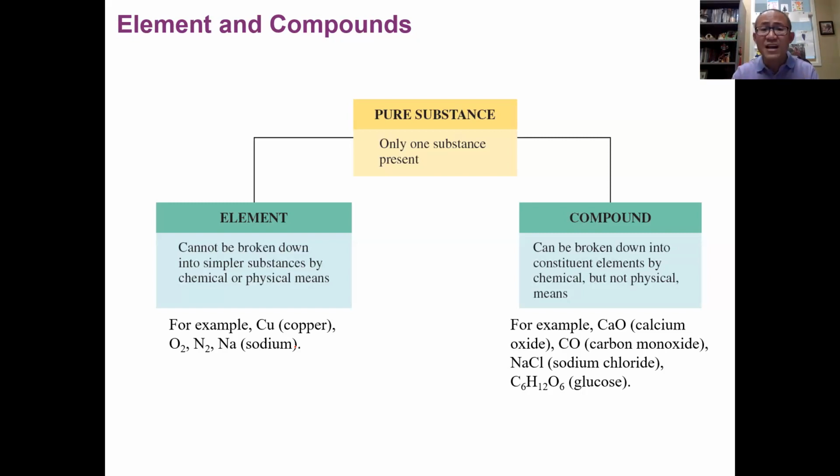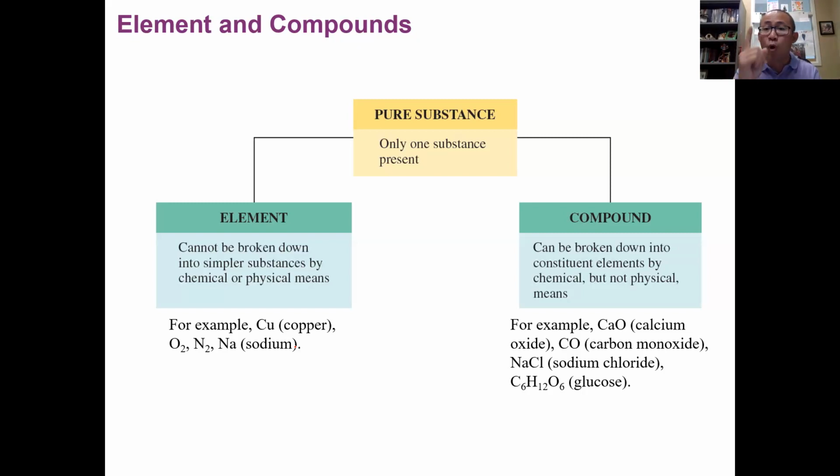If that's the case, these substances cannot be further broken down by chemical or physical means into simpler substances. They're single substances already. If that's the case, we call those substances elements.